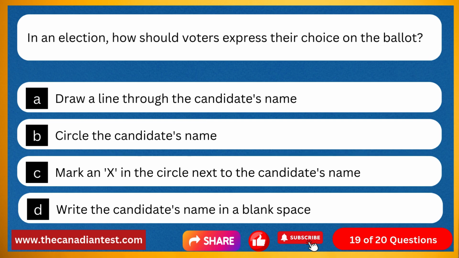Option A, draw a line through the candidate's name. Option B, circle the candidate's name. Option C, mark an X in the circle next to the candidate's name. Option D, write the candidate's name in a blank space.